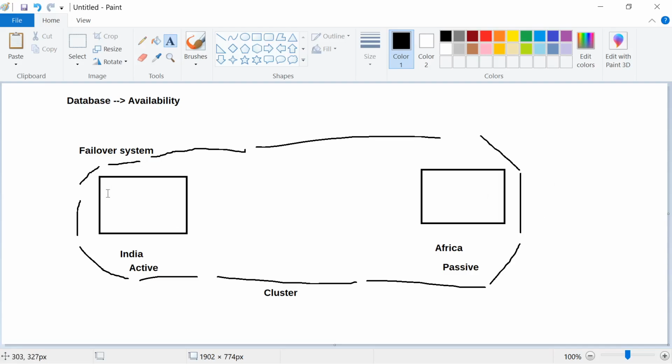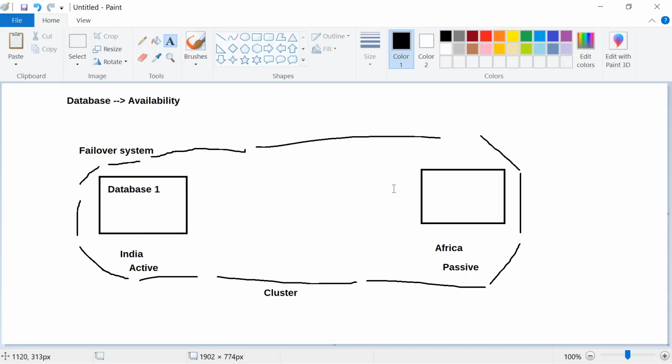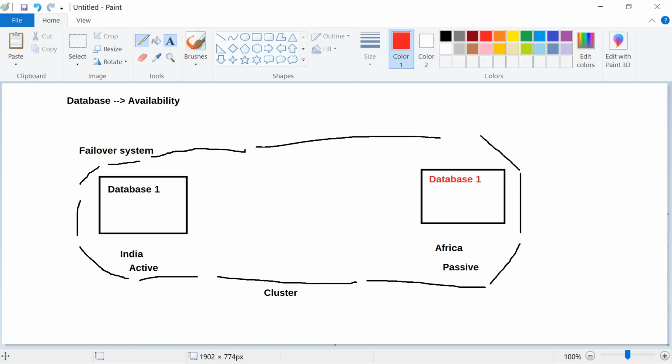So you can have a database failover system also. It does not mean machine. So I have my database 1 over here. I will create a replica of this database over here. So it's the same database. Every time there is some operation happening, like somebody is telling create a record, read a record, update a record, delete a record, the record is created in this database over here. But whenever this database is changed, it has to be synced.